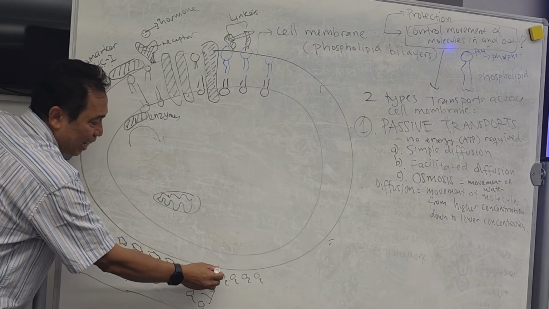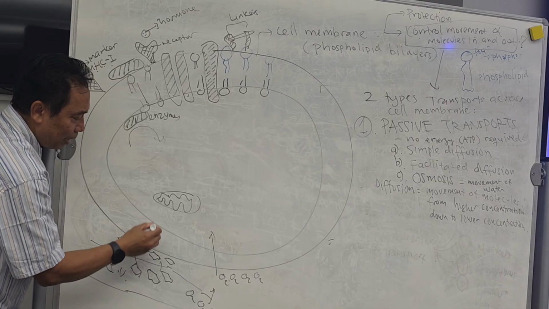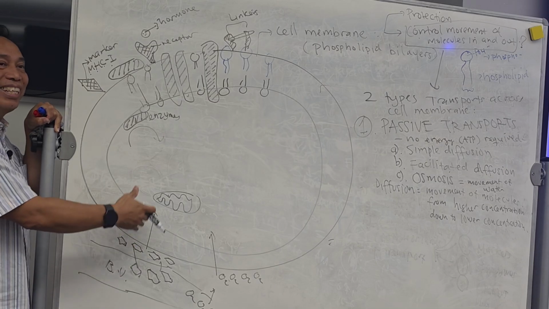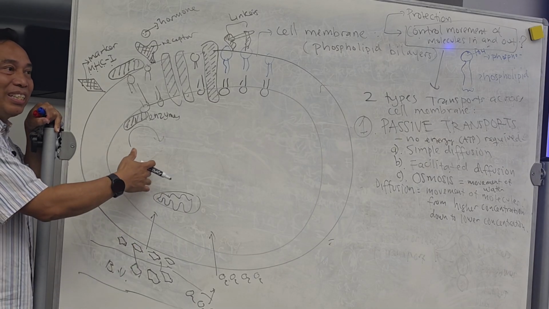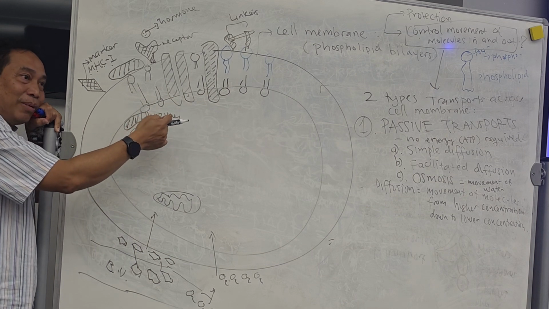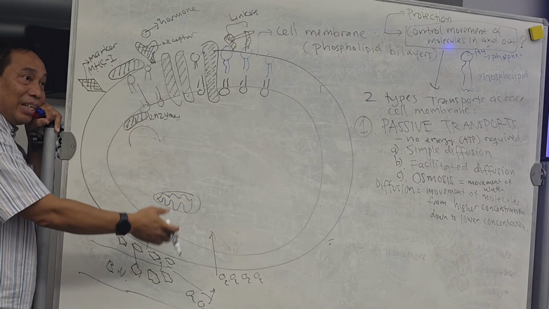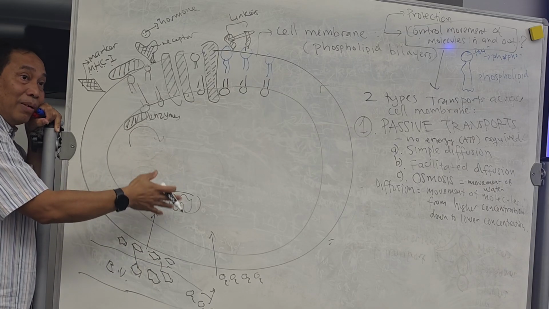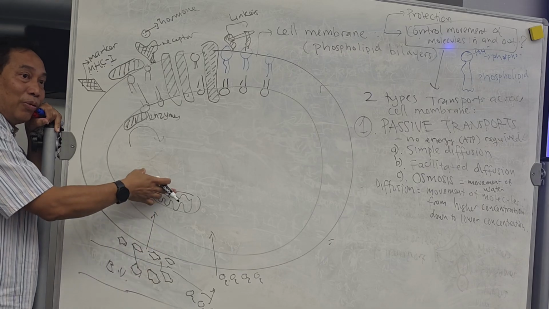So it means that they have to enter in order to be used by mitochondria. Can you follow that? Now the question is how these two molecules enter into the cell. What is the name of the movement over there? They're going to use diffusion, right? What does diffusion mean? From higher to lower.